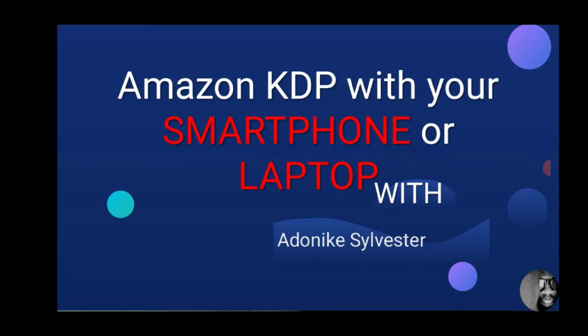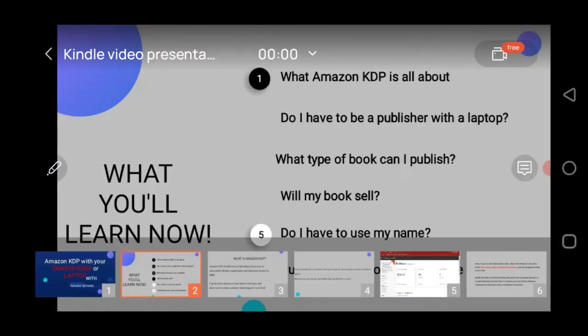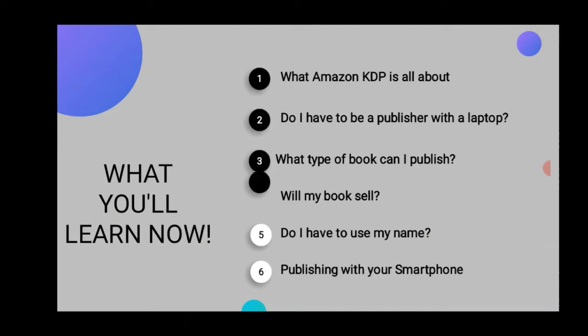There are things we're going to be talking about in this course, and I'm very sure that by the time we finish, you will get a deeper understanding of what this business model is and how you can get started immediately. In this course, you will learn what Amazon KDP is all about, whether you need to be a publisher or have a laptop to do this business, and we'll go over questions like what type of book you can publish, and if your book will sell.